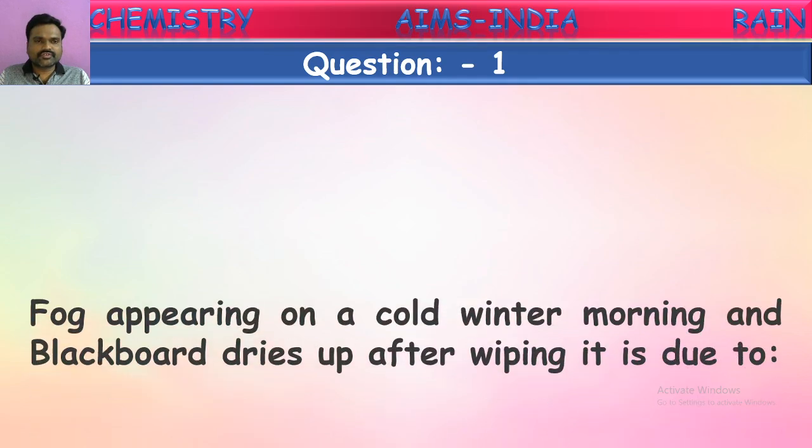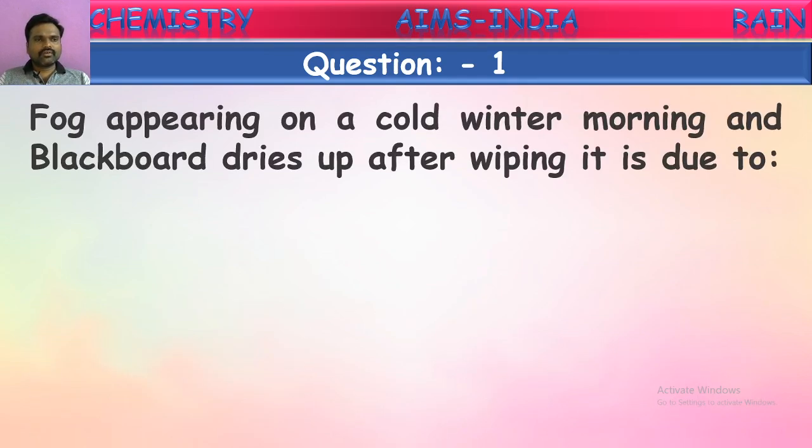So, the first question: fog appearing on a cold winter morning and a blackboard drying up after wiping it are due to what? Here they have given two changes. One is fog appearing on a cold winter morning. The second one is a blackboard drying up after wiping it with a cloth.